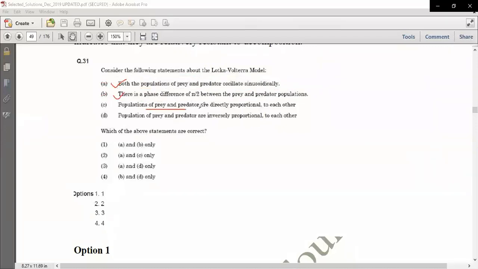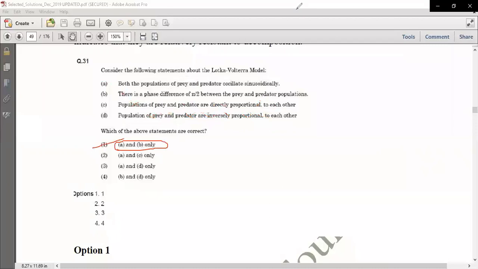Then it is saying that the populations of prey and predator are directly proportional to each other. This is absolutely wrong. One will increase, another will decrease. But they are also not absolutely inversely proportional. So according to the model's assumptions, only statements A and B are correct. So first is the correct option for question number 31, which is the Lotka-Volterra model. Is it clear to everyone?